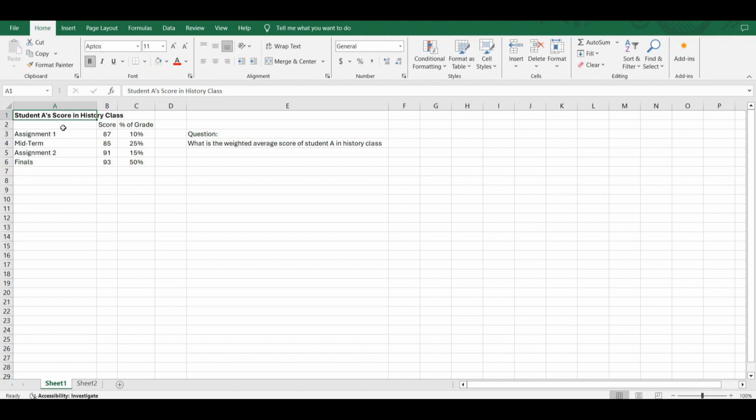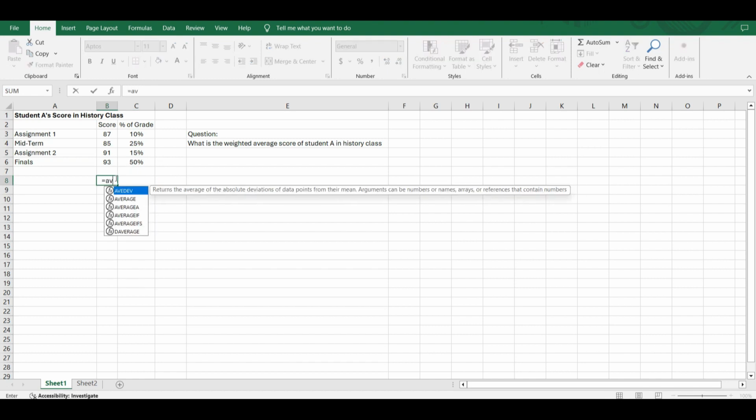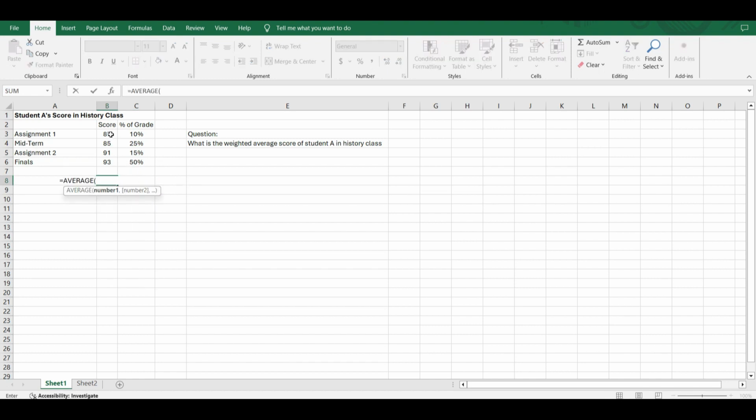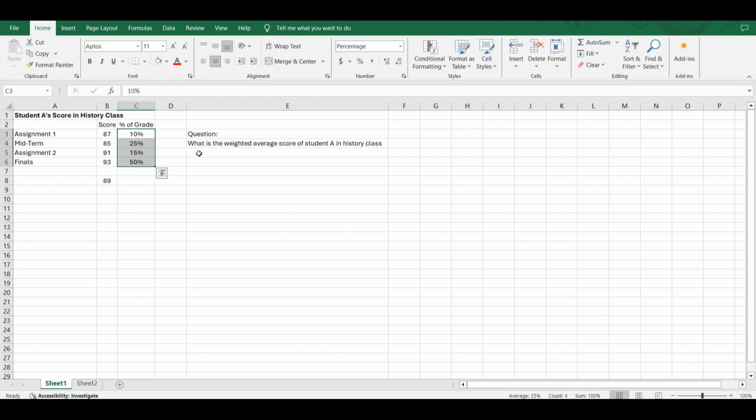Here we have student A's score in history class. We have all the assignments and exams, we have all the scores, and we have all the weights. In this case, if we simply use the average function to calculate the average point, it gives us 89 points, which puts this student's grade into the B range. That's not what we want, because we also want to take the weight into account, which means we have to calculate the weighted average score of student A in this class.